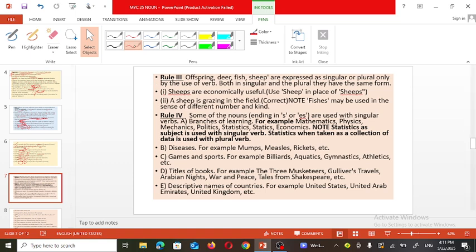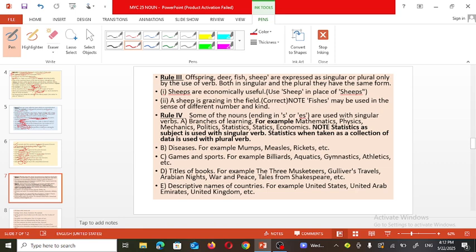Now the next rule: offspring, deer, sheep, fish. These are expressed as singular or plural only by the use of the verb. These nouns are used as a singular noun as well as a collective noun.